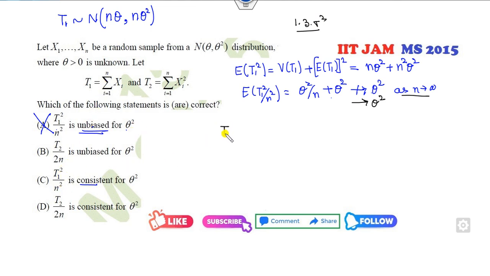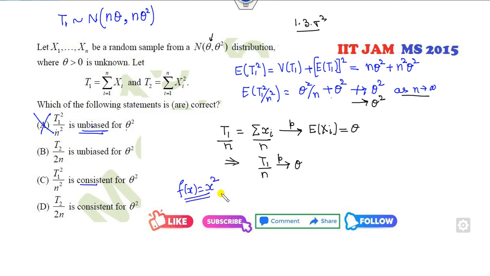Okay, if I prove, what is T1? T1 is a sum, fine, divided by n. So by the weak law of large numbers, this will converge to the expected value of the xi's. Fine. So what is the expected value of xi? It is theta. That means T1 over n will converge to theta, it is the consistent estimator. Now you can see that if I consider the function x square, which is a continuous function, so T1 square over n square is also a consistent estimator of theta square. So yes, this is the right answer.